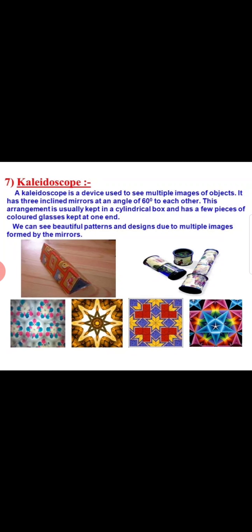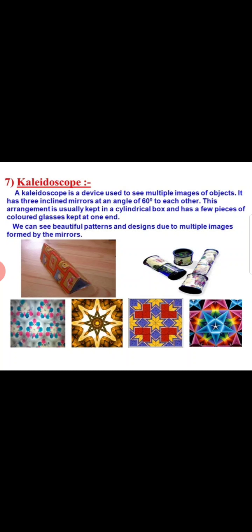Seventh point is kaleidoscope. A kaleidoscope is a device used to see multiple images of objects. It has three inclined mirrors at an angle of 60 degrees to each other. This arrangement is usually kept in a cylindrical box and has a few pieces of color glasses kept at one end. We can see beautiful patterns and designs due to multiple images formed by the mirrors.